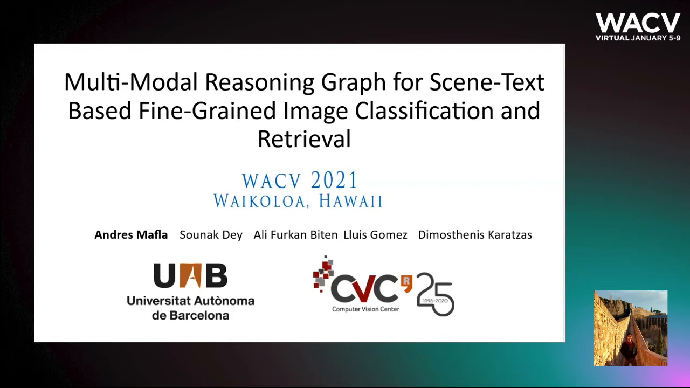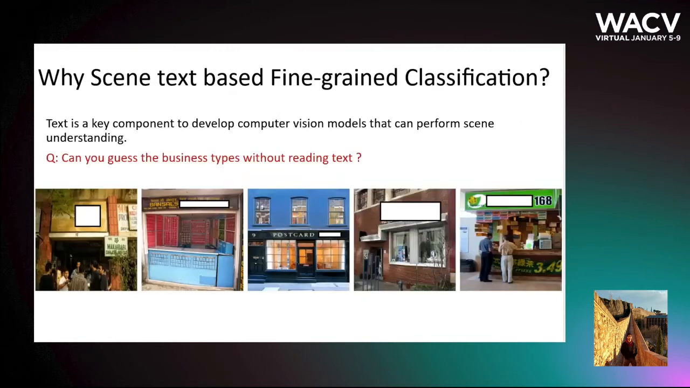Vision Center. In this work we address the task of text-based fine-grained image classification and retrieval by employing a multimodal reasoning graph of visual regions and textual information found within an image. Text is a key component towards fully scene understanding in computer vision models. For example, can you classify the business type in these images without reading any text?